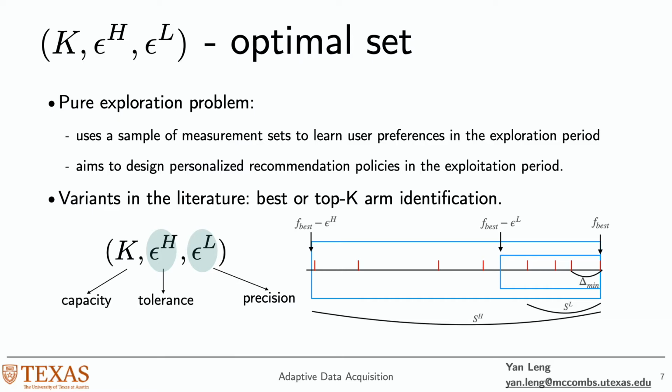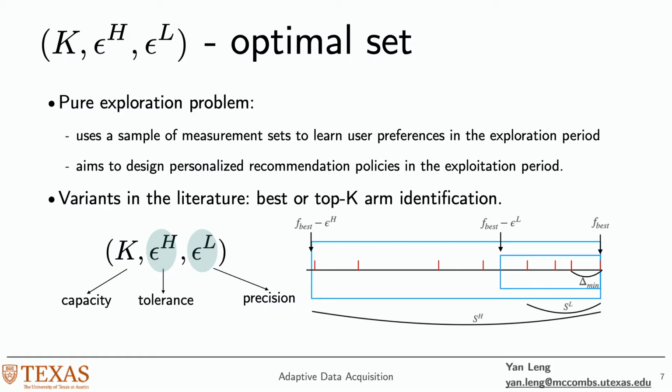We introduced a new pure exploration problem for data acquisition for finding a new optimal set. So in this optimal set, we have K, which is the capacity of the platform, restricted by the platform's interface capacity and user attention span. That is, we will select at most K personalized content items for recommendation at each time.